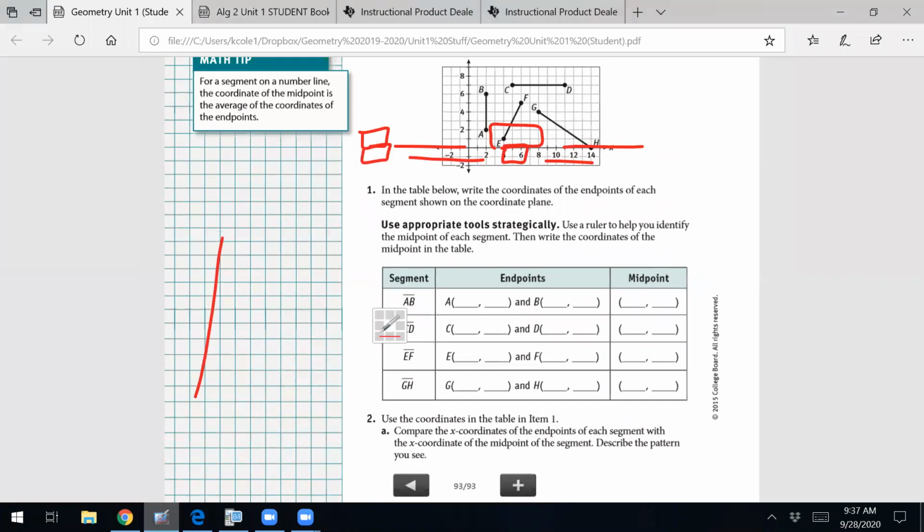All right, so if we look at the first one, segment AB, what is the endpoint A? Where is it located? 2, 2, right? Okay, and then B is located at 2, 6. Very good. We're just going to do the endpoints, and then in a second we'll talk about the midpoints. If we look at segment CD, where's C located? 5, 7. And then where's D located? 11, 7.